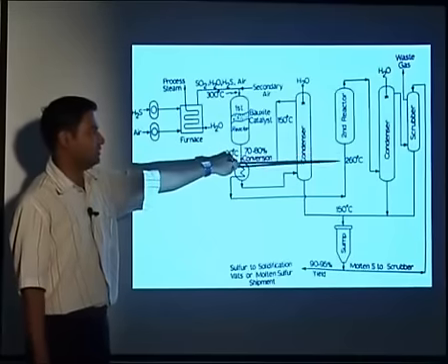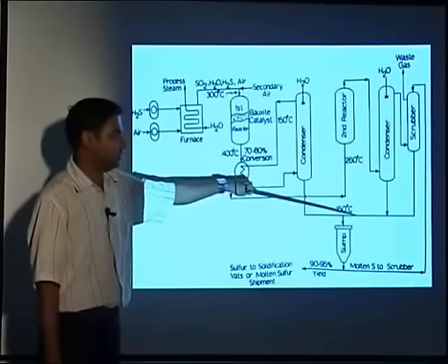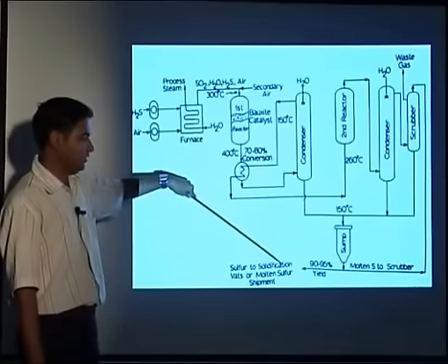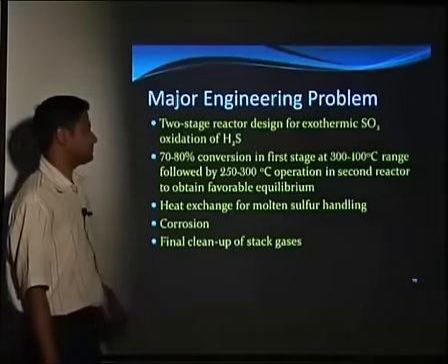The temperature will rise to 60 degrees Celsius. Then we are again cooling it to 150 degrees Celsius, and whatever sulfur we get, we are passing for shipment. The waste gases we can pass to the scrubber.